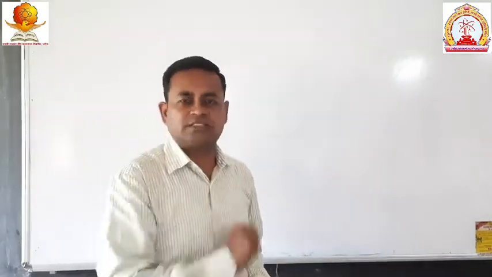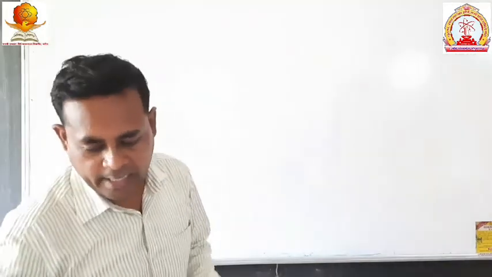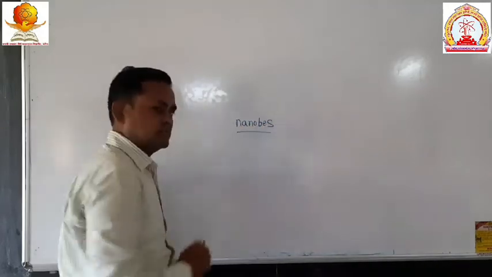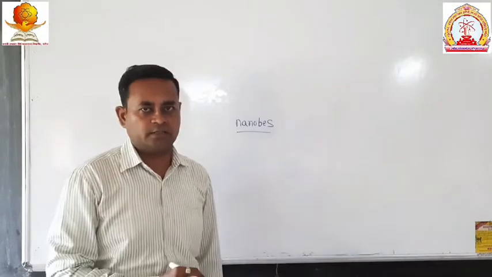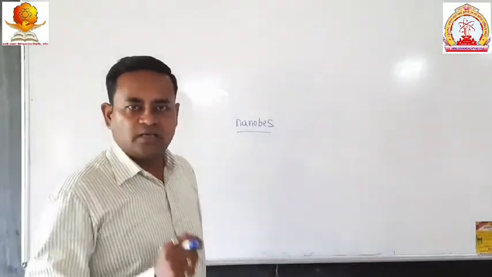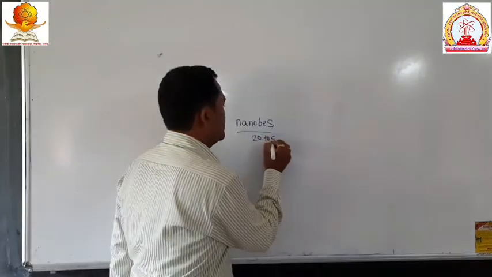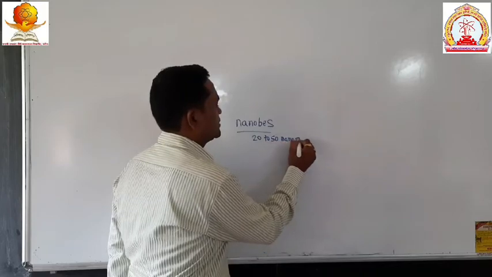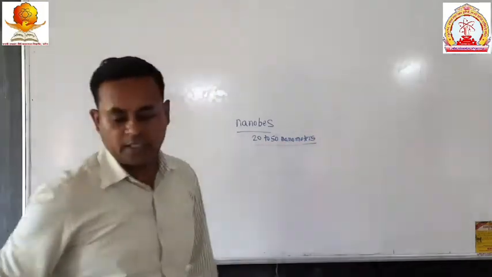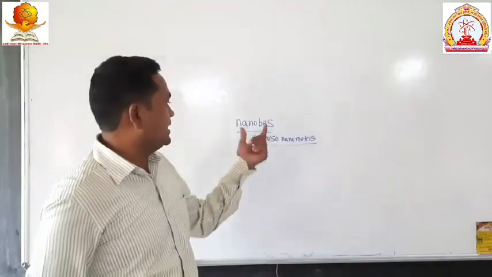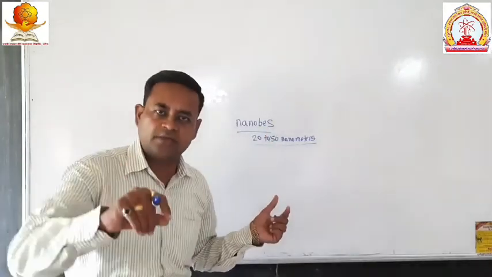Some are the smallest organisms, some are the largest animals. We know that the first or smallest organism on the earth is nanobes. This is the first or smallest organism on the earth. Its length is about 20 to 150 nanometers. It is the smallest animal on the earth.